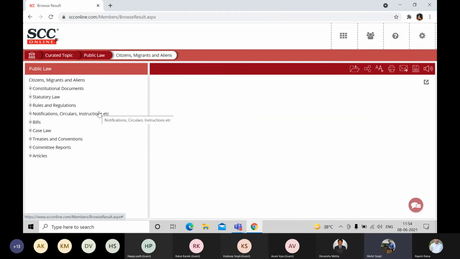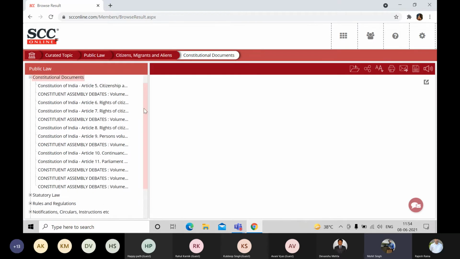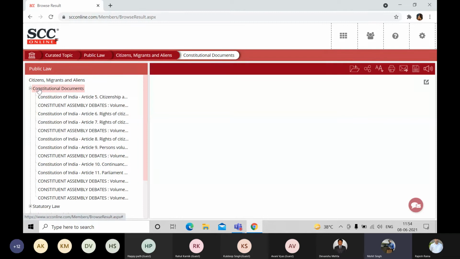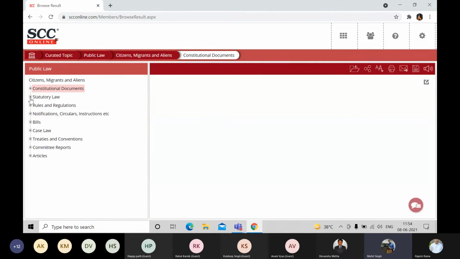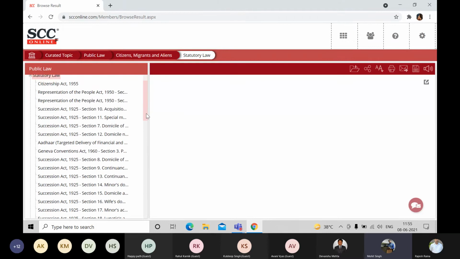Now in this one, once we click on any category, we have all the information available in one place. We have constitutional documents which are discussing this citizen, migrants and aliens. We have the statutes which are discussing this particular category. Once we click on statutes, we can get to see that. There you go. Now in the statute, I would like your attention over here.